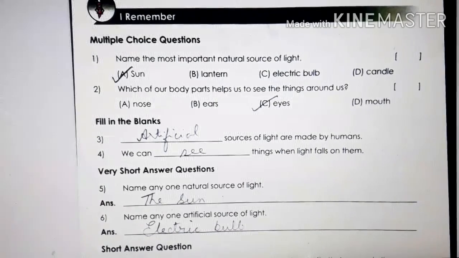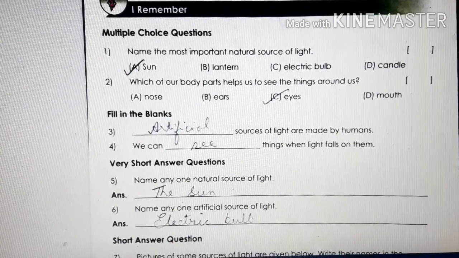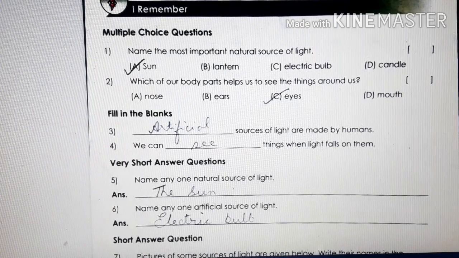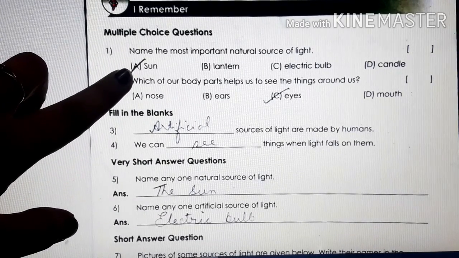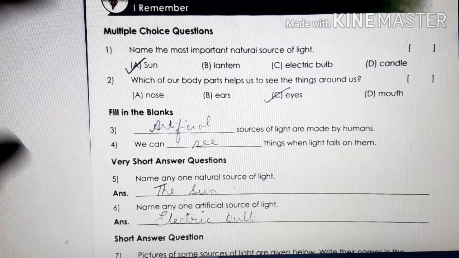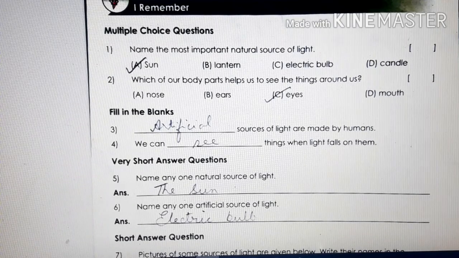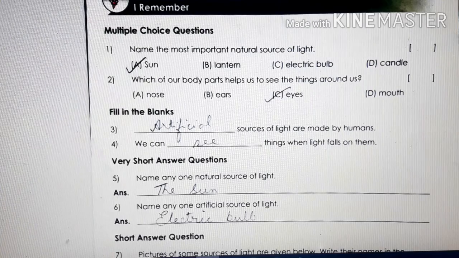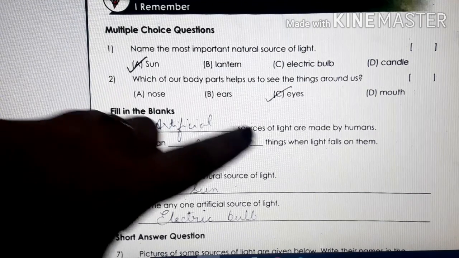The first question is, name the most important natural source of light. So children, what is it? Sun. Sun is the most important natural source of light. Option A is right. Number 2, which of our body parts help us to see the things around us? With which organ, children, we can see the things around us? Eyes.